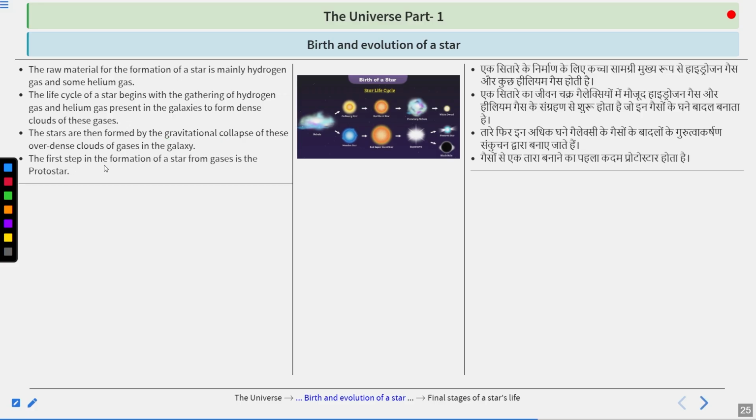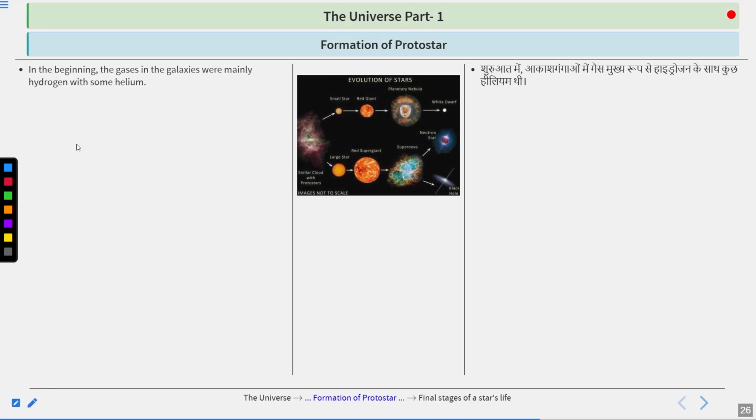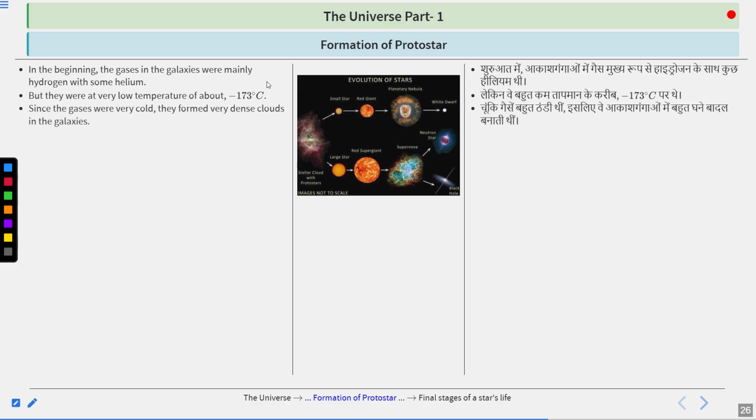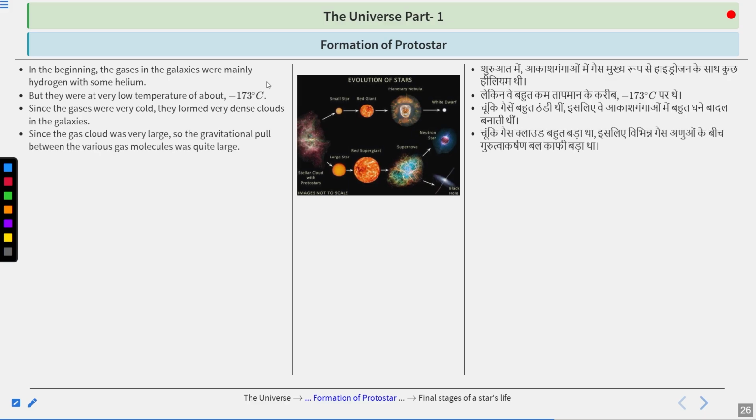The first step in the formation of a star from gases is the protostar. Now, let's see how the formation of a protostar takes place. In the beginning, the gases in the galaxies were mainly hydrogen with some helium. But they were at a very low temperature of about minus 170 degrees Celsius. Since the gases were very cold, they formed very dense clouds in the galaxy. Since the gas cloud was very large, the gravitational pull between the various gas molecules was quite large also.